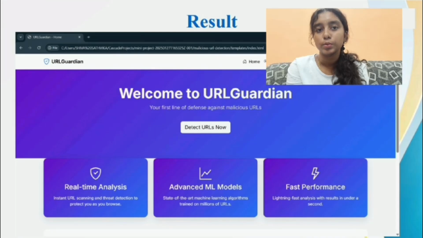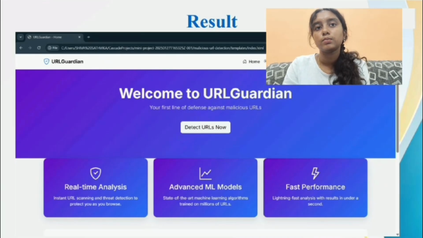In this website, we provide real-time analysis, instant URL scanning, and threat detection to protect you as you browse. We have used many machine learning models in order to provide the best accuracy and give instant responses for the URLs provided, with risk analysis.